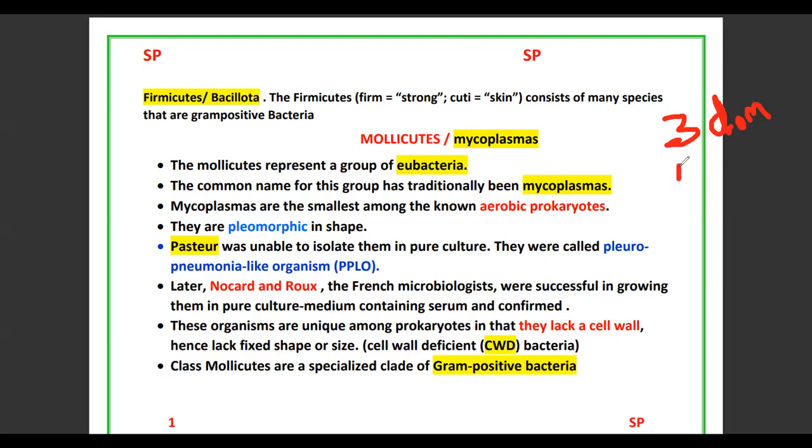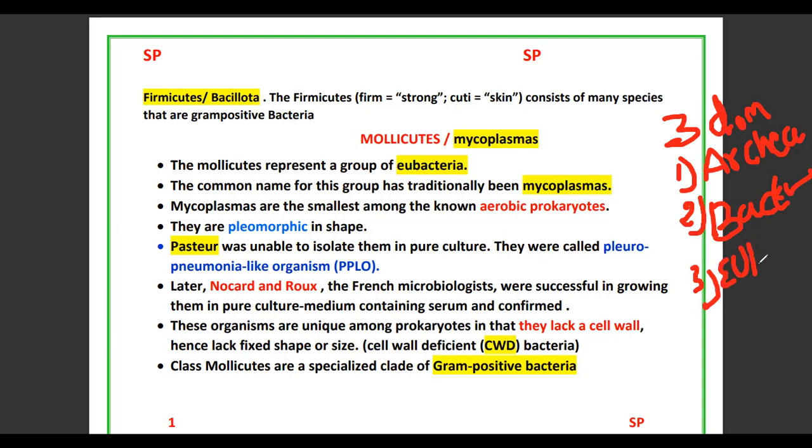In this three domain system, first one is archaea, second one is bacteria, and the third one is eukaryote.